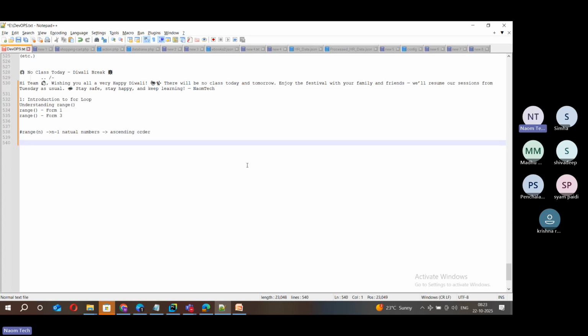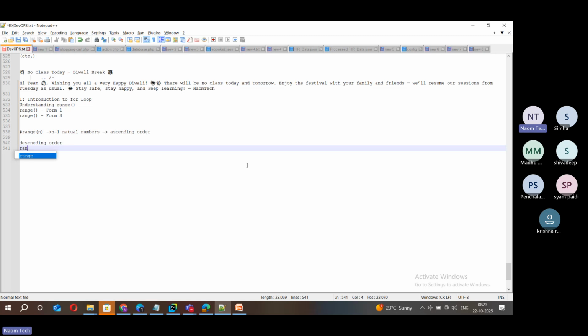Suppose I want to print numbers in descending order. Or I want to print numbers within a range of values, something like 10 to 20, or 30 to 40, or 100 to 1000. I want to print in between a range of numbers.